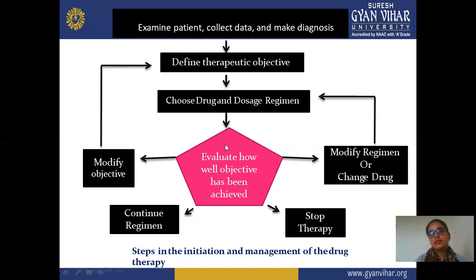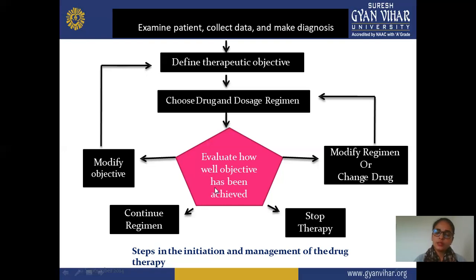Next is evaluate how well the objective has been achieved. After choosing the dose and regimen, you can evaluate the objective or purpose of your drug at different stages. We can classify this into four categories. One is modify objective. If your drug requires some modification, then you can modify your objective or parameter. If you are modifying the objective, it may also change the defined therapeutic objective, because we are changing your objective and due to this you also decide the therapeutic objective of your response.